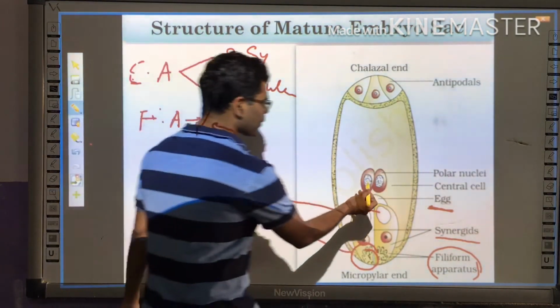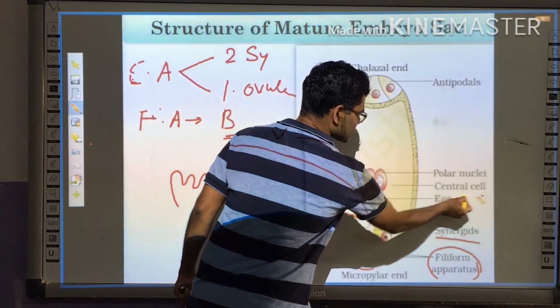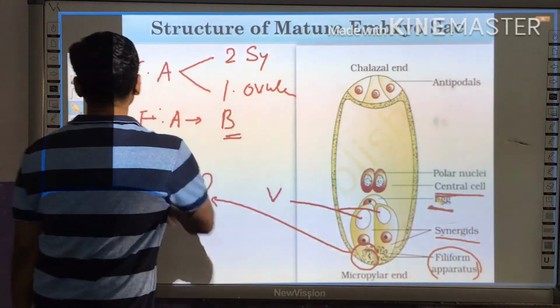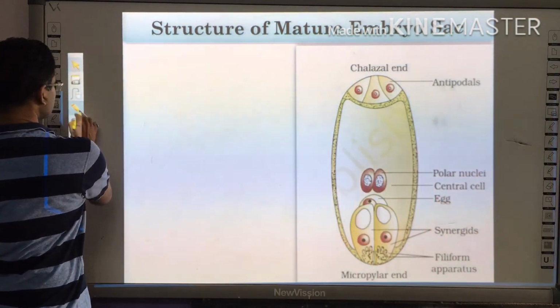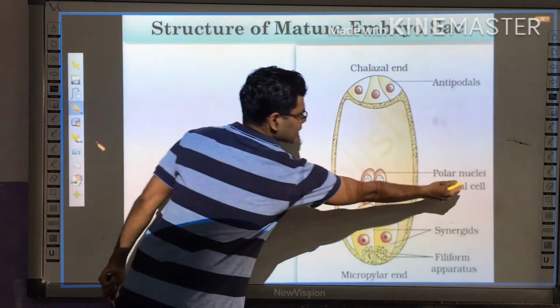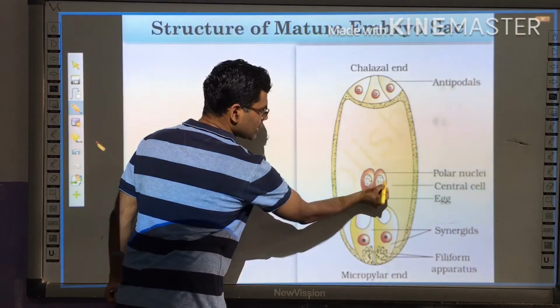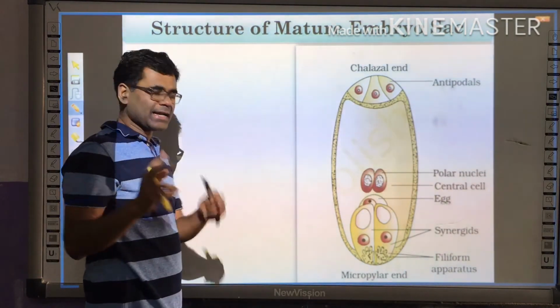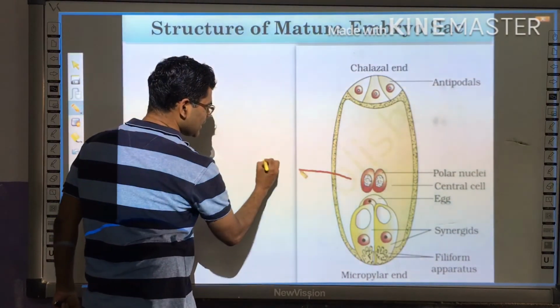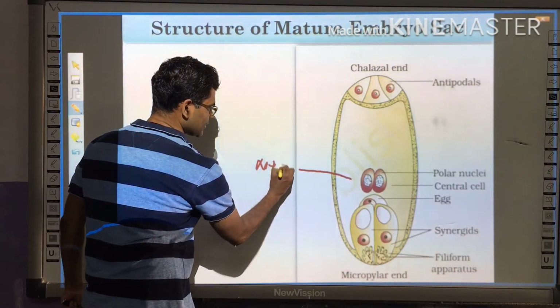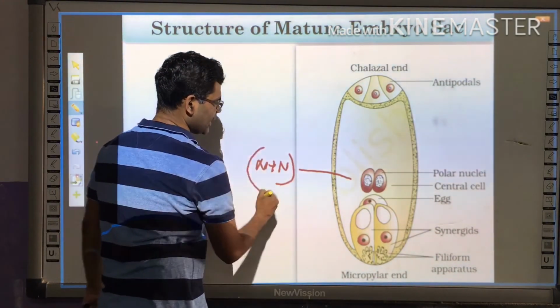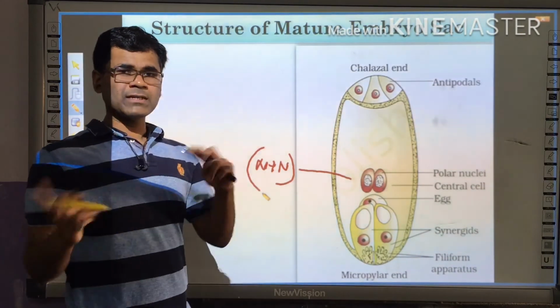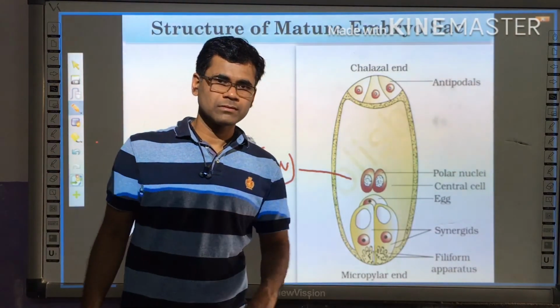Okay. Next, the second important part is the polar cells, the central cell. The central cell has two nuclei, as you can see, two very distinguished nuclei, and hence it is termed as N plus N. Don't term it as 2N.